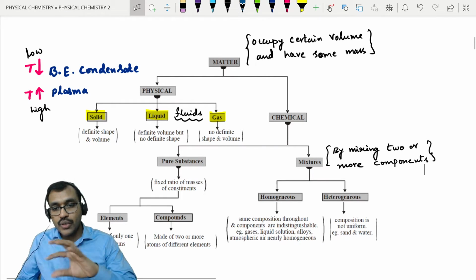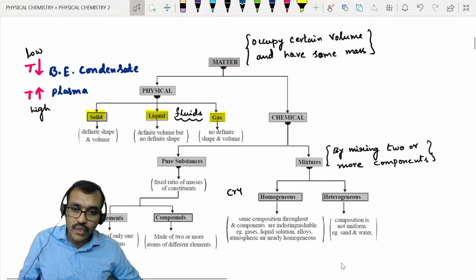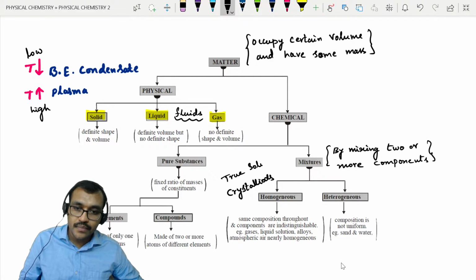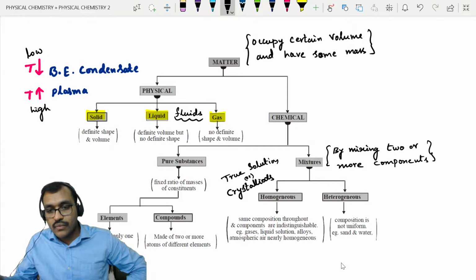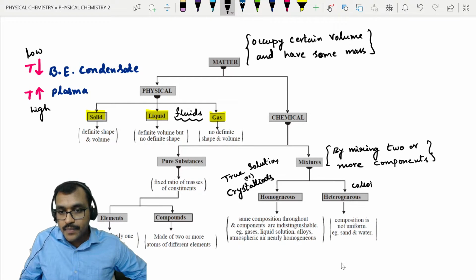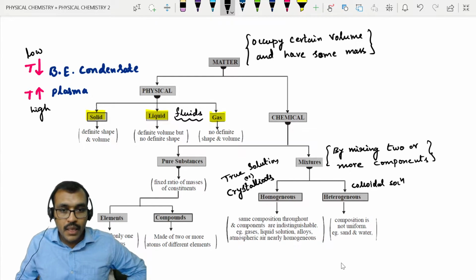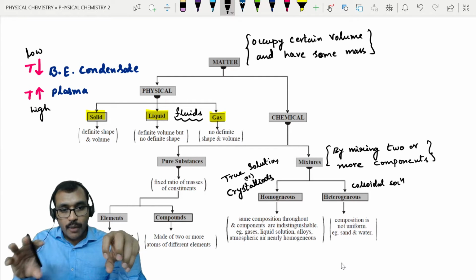If they are not distributed uniformly, then they are called heterogeneous. Crystalloids, or true solutions, come under homogeneous, whereas mud in water is heterogeneous, right? Colloidal solutions can come under the heterogeneous concept. Now coming to pure substances, they are classified into elements and compounds.